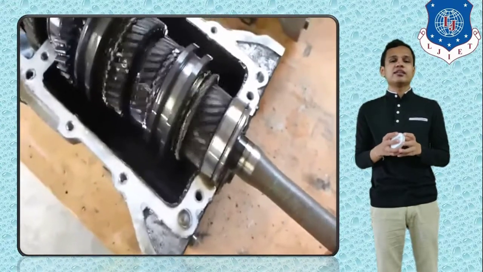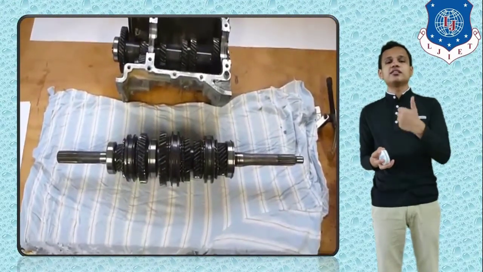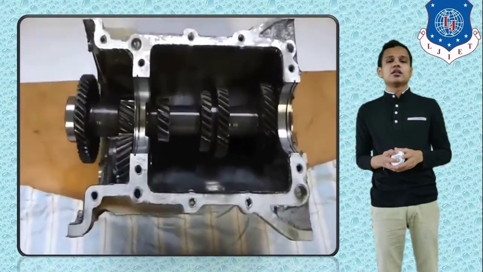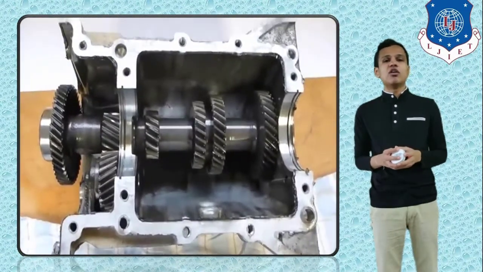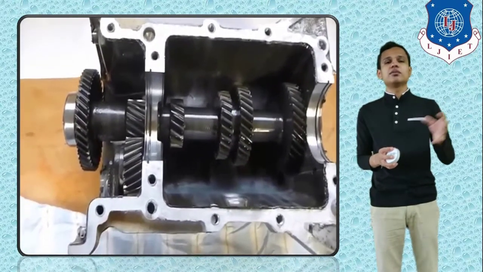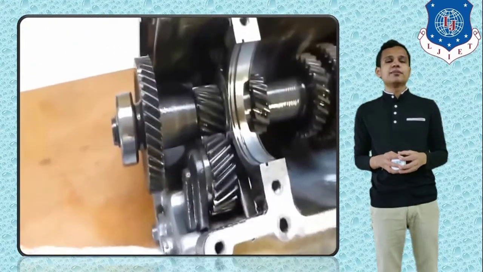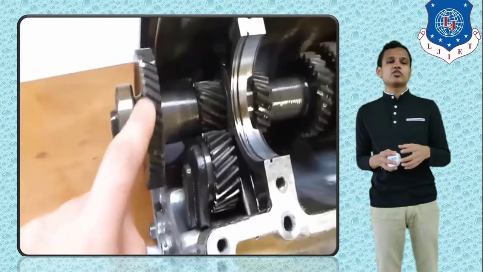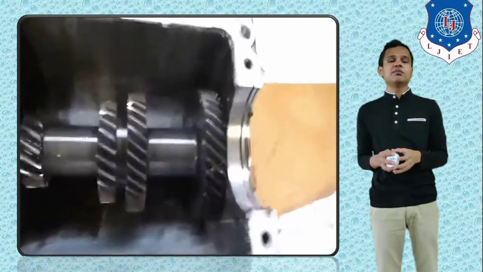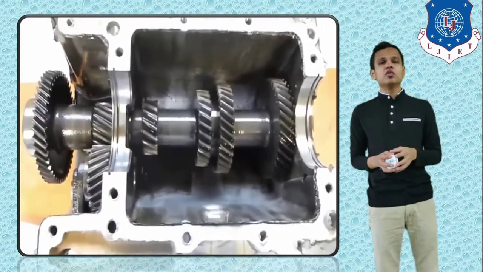Next thing that will be done is that all the shafts will be removed. You can see the main shaft has been removed and kept in place for now. After that we will remove the counter shaft, and after that the input shaft as well. The bearings have to be removed first from the left side so that the other side shaft can be removed from the back part. So these can be removed by simple steps.